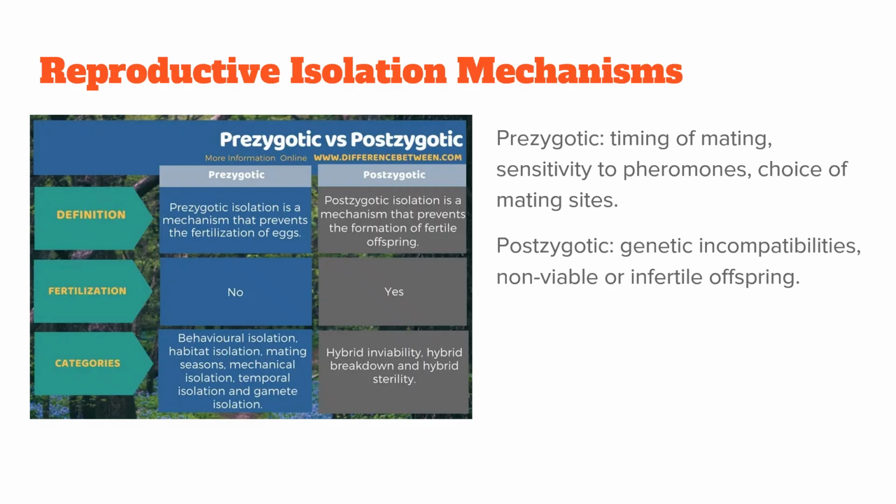For speciation to persist, populations must stay genetically isolated. Pre-zygotic barriers prevent mating or fertilization, such as differences in mating times, behaviors, or habitats. Post-zygotic barriers occur after fertilization, producing embryos that are non-viable or hybrids that are sterile. Both forms of isolation maintain species boundaries.